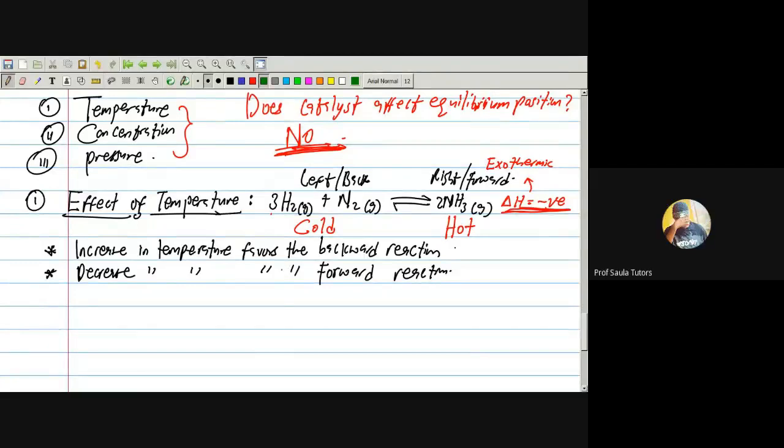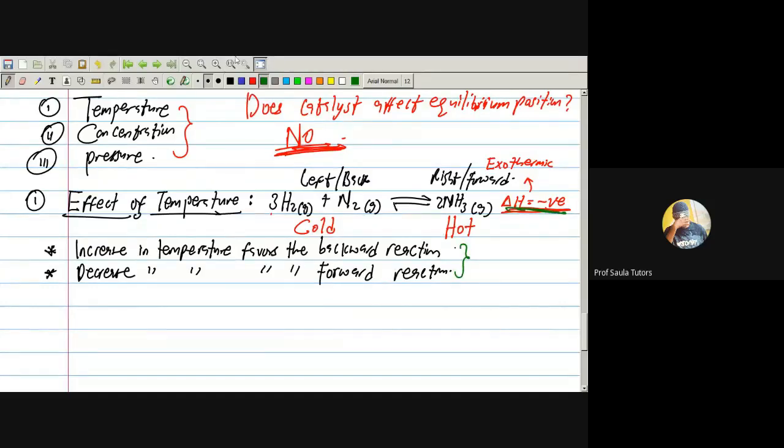When delta H is negative, that's what the textbook will summarize: increase in temperature will favor the backward reaction all the time, while decrease in temperature will favor the forward reaction. Textbook will tell us that for an exothermic reaction, but this is how they actually got it. So all the time, if it is exothermic, all these are always true.